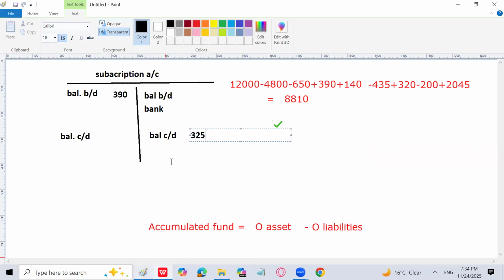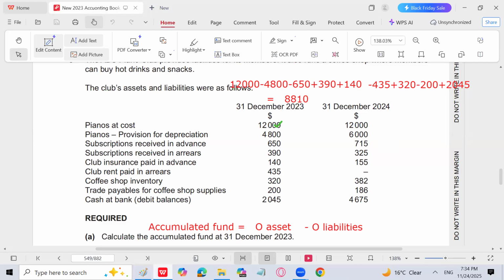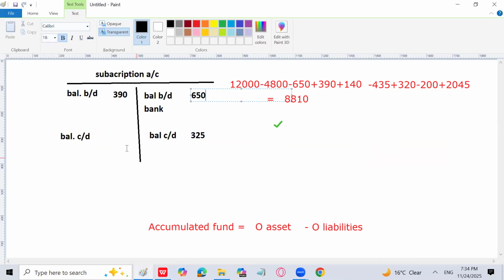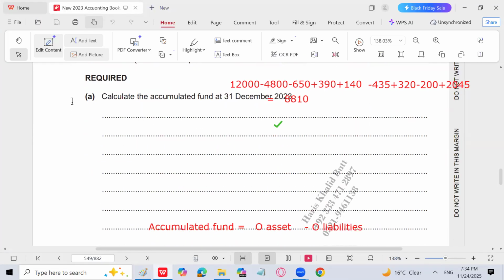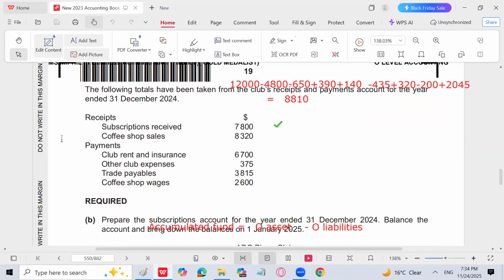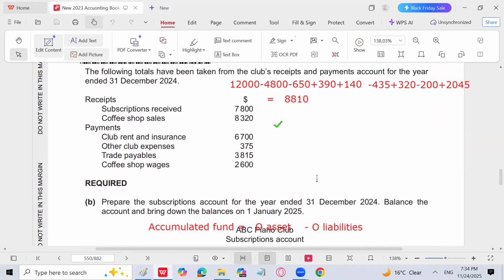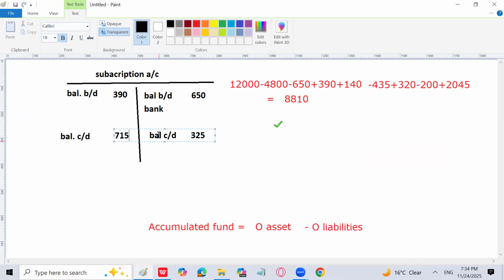Opening is 650, I will write it over here, and closing is going to be 715. Now I'm going to write the bank figure, whatever amount has been received in the bank for subscription, that is subscription received 7,800, right?